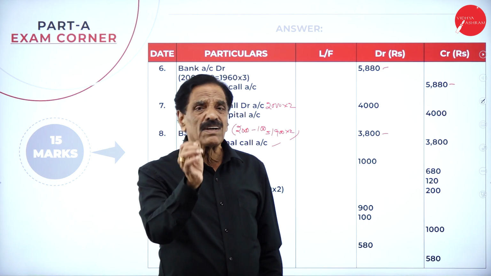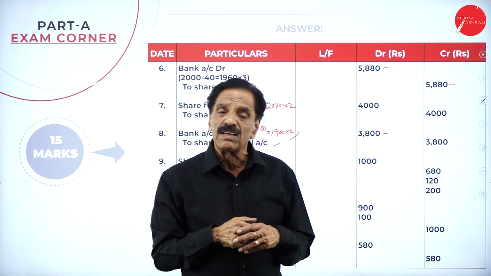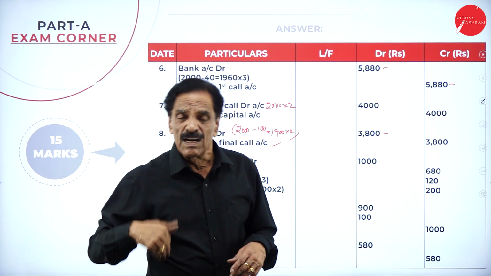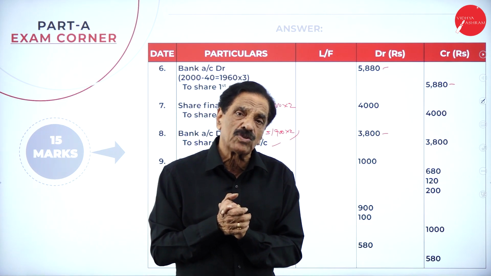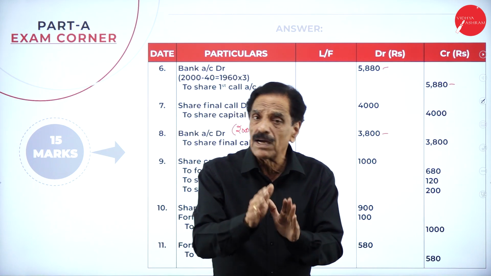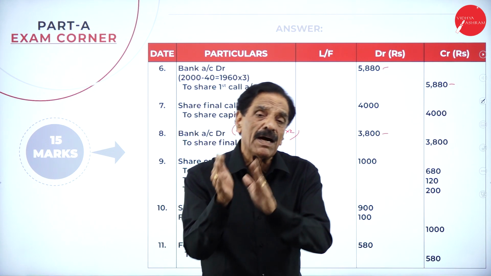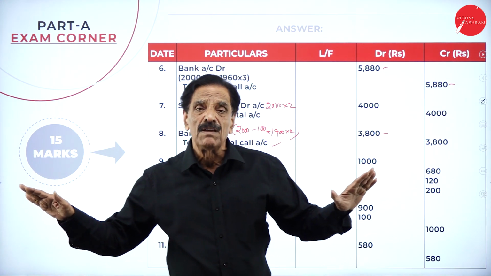Now, there is a word called forfeiture. What do you mean by forfeiture? Cancellation of a share for the non-payment of either allotment or the first call or the final call is called forfeiture, meaning cancellation. Now, how many shares are we going to cancel? 100 shares. The man who holds 40 shares failed on the first call and the final call. The man who holds 60 shares failed on the final call. All the 100 shares have been forfeited.